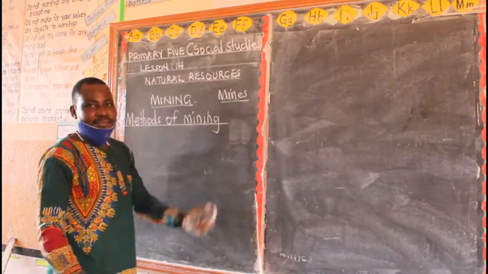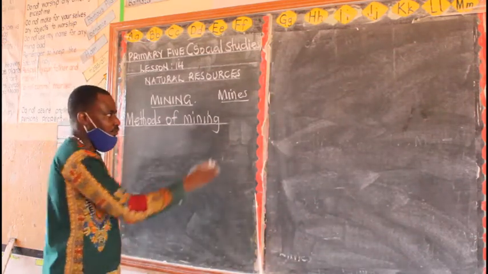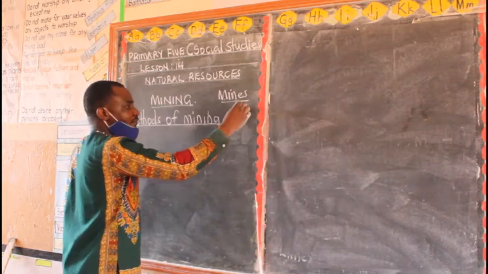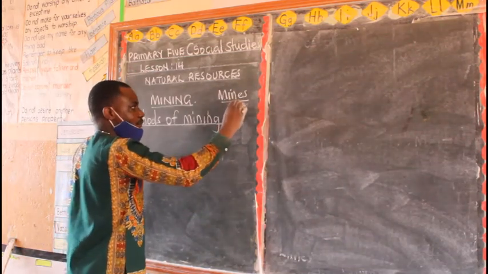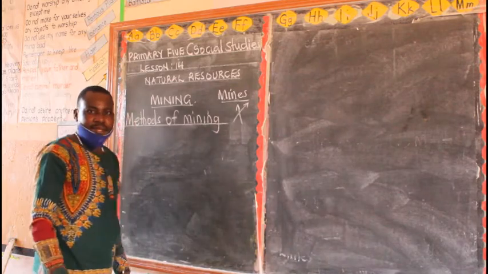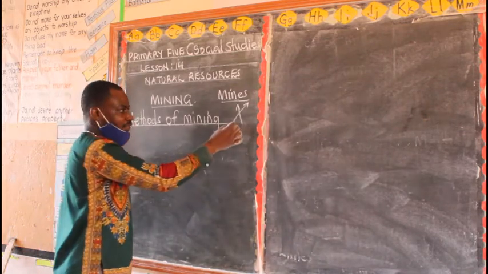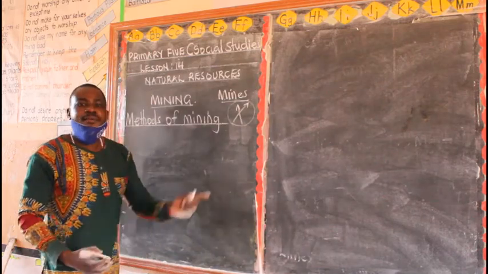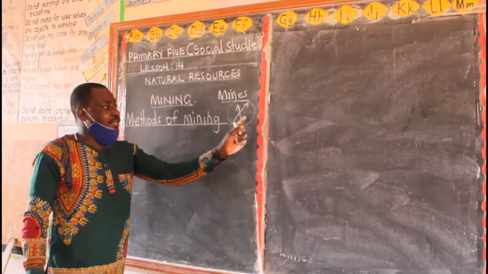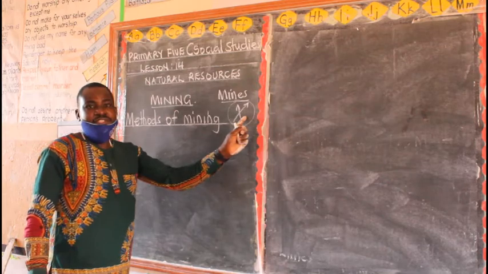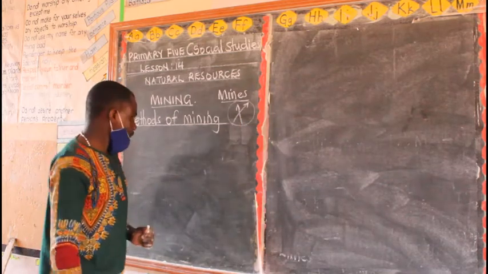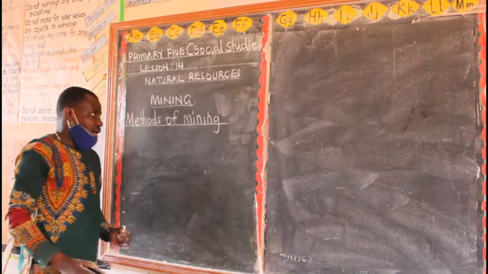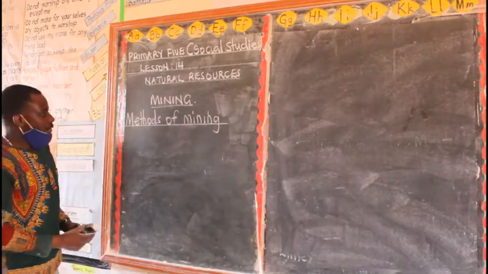And we also looked at the symbol for a mine. I told you that when you are drawing the symbol for a mine, the arrows have to face up. So if you are traveling and you come across this symbol, it means that in that area, people extracted minerals.